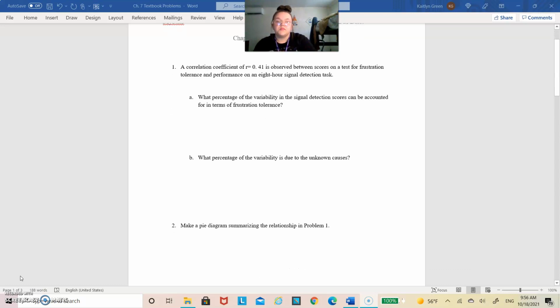B then asks what percentage of the variability is due to unknown causes. So not from any other predicted variable that we know of in the testing. And so to find the unexplained variance, we take 1 and subtract R squared, just basically to find the other half of the percentage if we had the whole percentage.